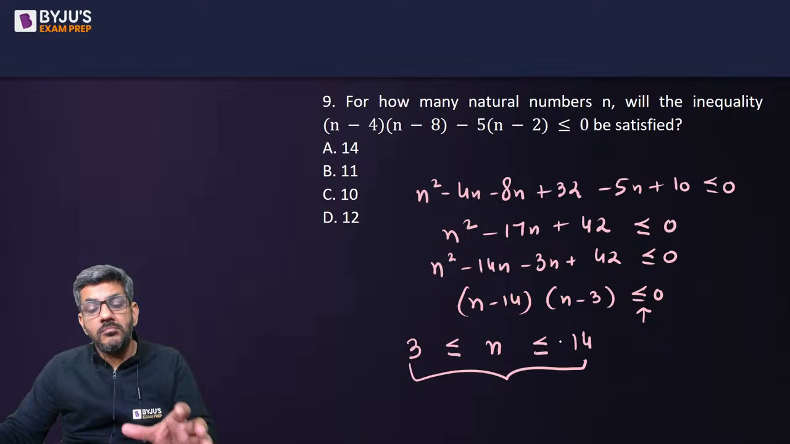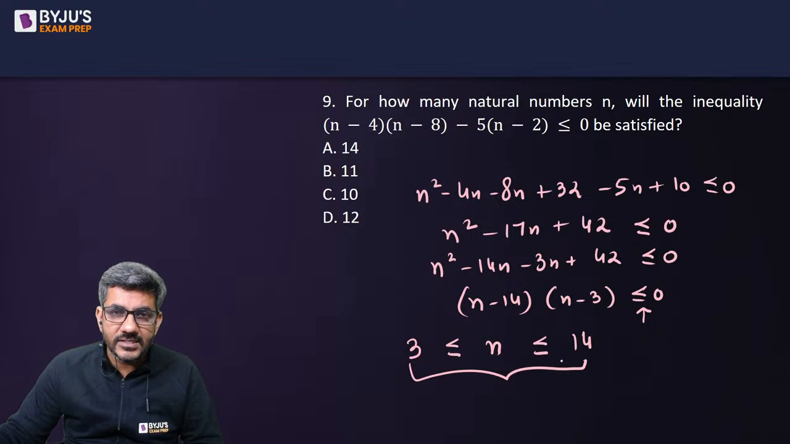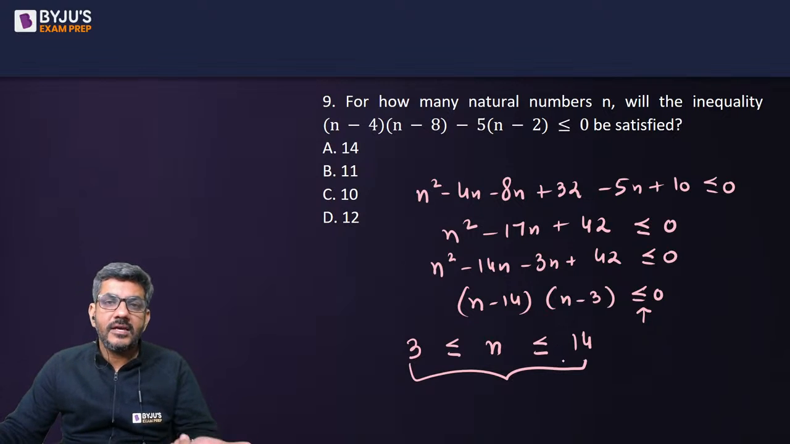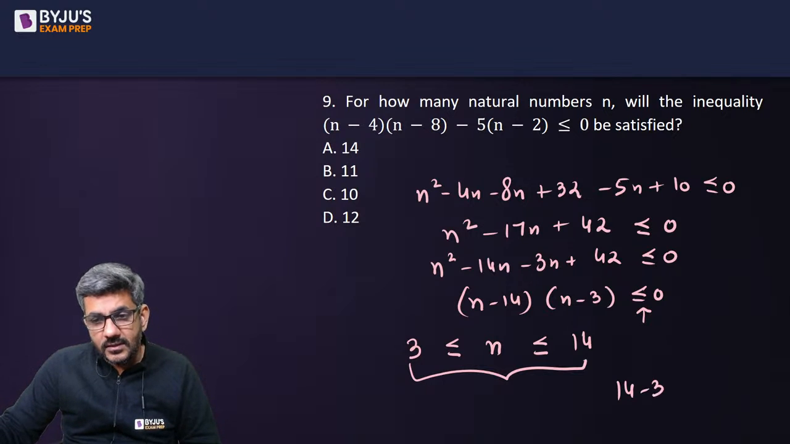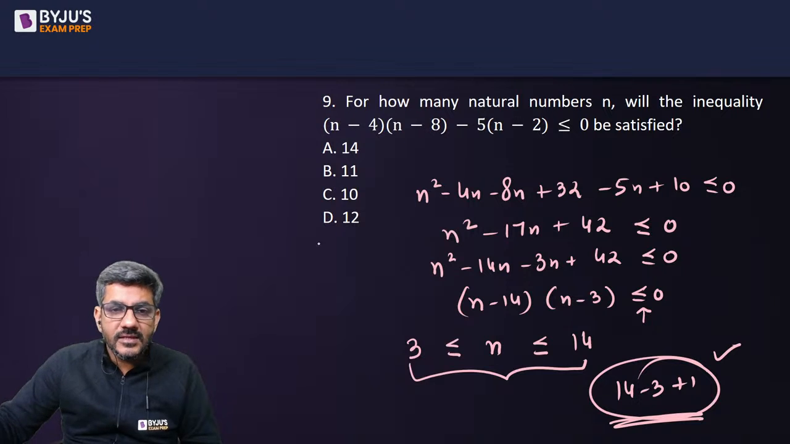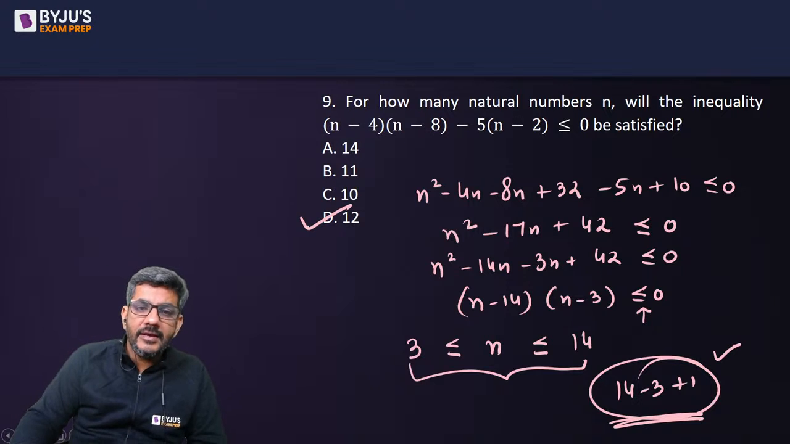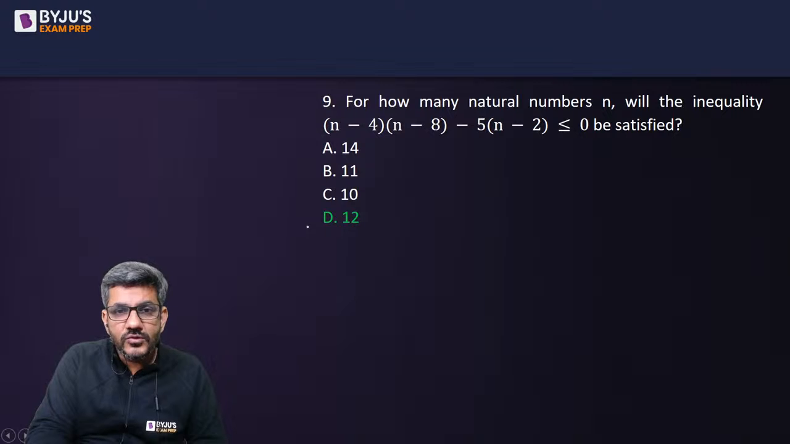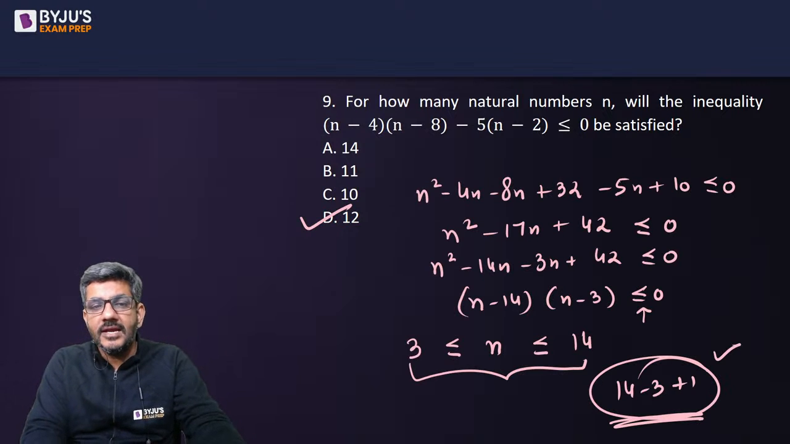So all natural numbers from 3 to 14 will satisfy. From 3 to 14 there are 12 natural numbers, that is 14 minus 3 plus 1. So 12 natural numbers are there. So my correct answer for this question number 9 is option D, that is equal to 12. Yes. So D option is the right answer for this question.